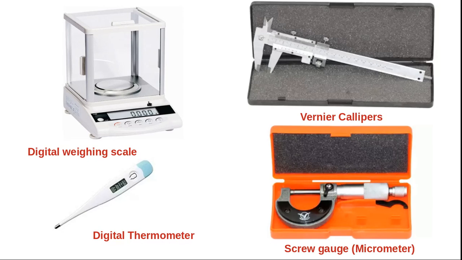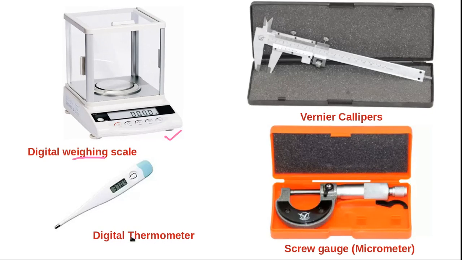In olden days people used a balance type of weighing scale for gold and diamond. But this digital type of weighing scale gives more accurate values in comparison to the balance, and its least count, I mean the minimum you can measure, is very low. So nowadays people are using this type of digital weighing scale.